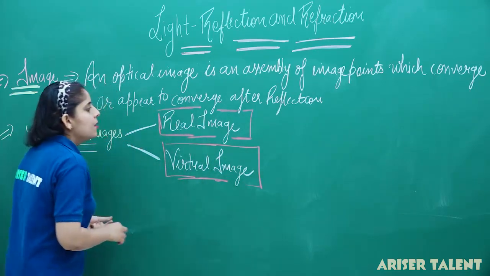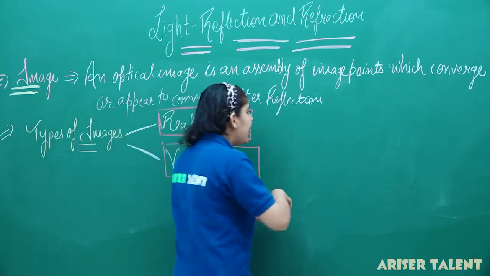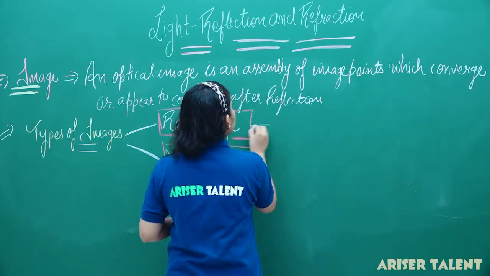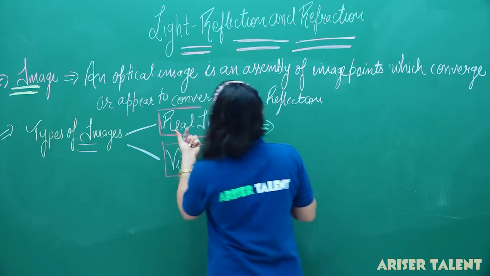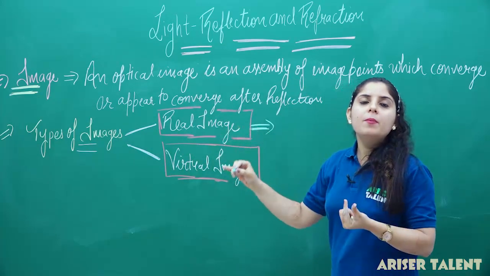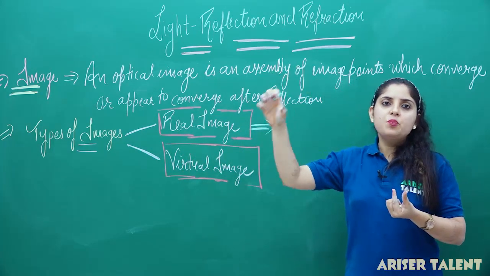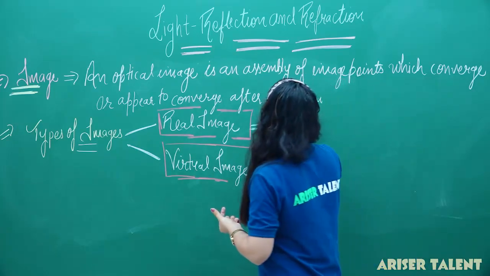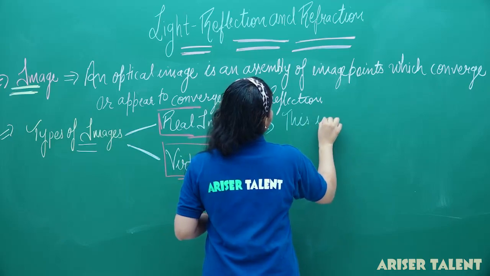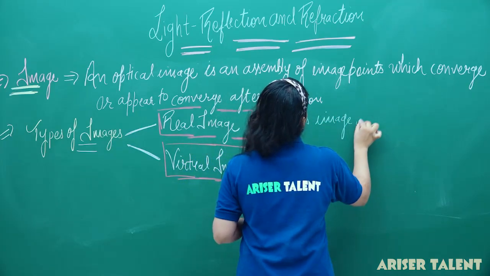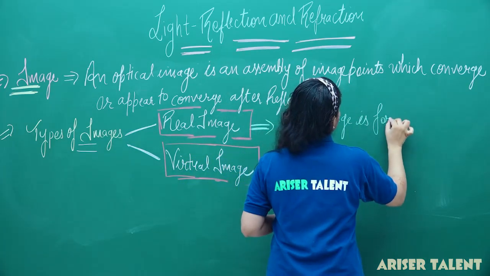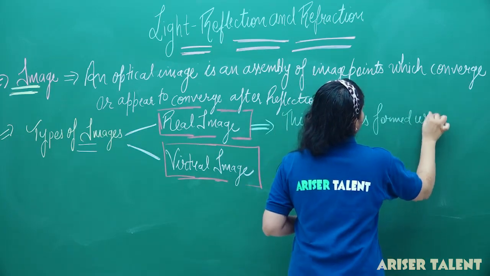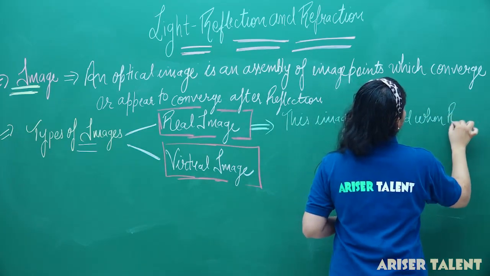So let us differentiate between the real and the virtual image. Firstly, real image. This type of image is formed when all the image points are converging behind the mirror. So this image is formed when rays are converging.